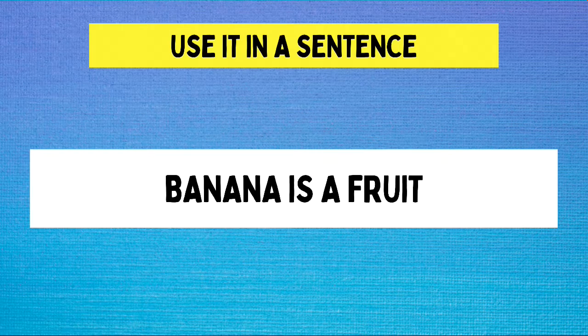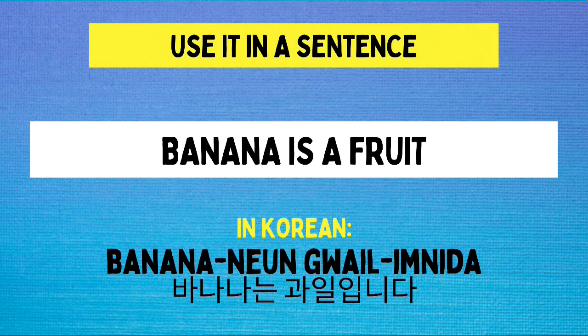Now, let's try to look into this example English sentence. It says, banana is a fruit. Again, banana is a fruit. The Korean translation of this is 바나나는 과일입니다. Again, 바나나는 과일입니다.